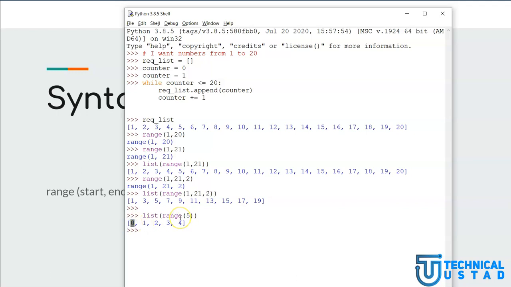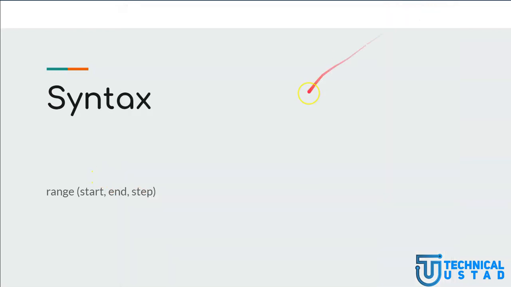It assumes that the user is asking for a range from 0 all the way to 5, and since 5 is not included, it generates a sequence of numbers from 0 all the way to 4. Okay, so I hope you have been able to understand whatever I discussed here. Now let us move on to the next slides.